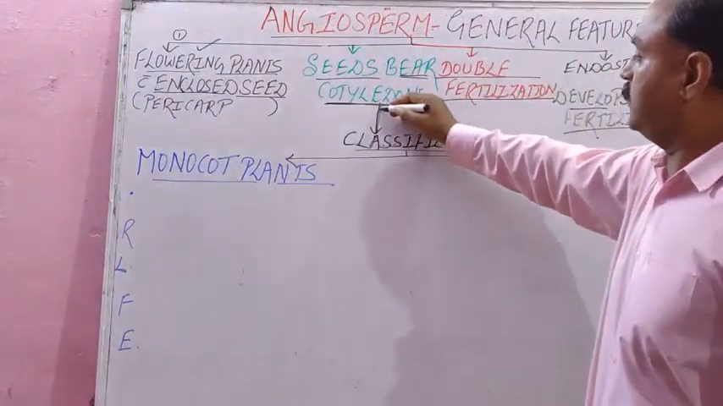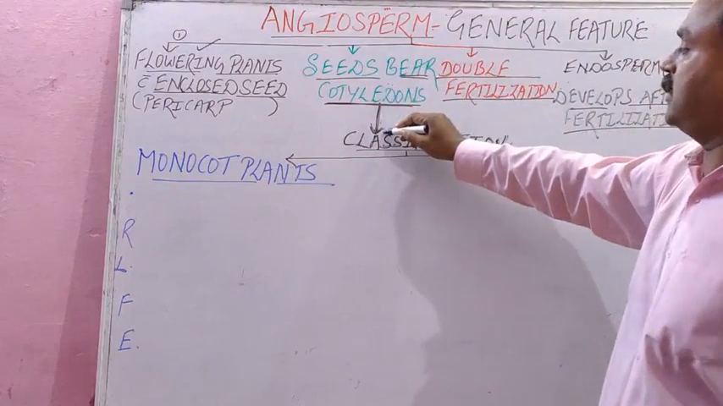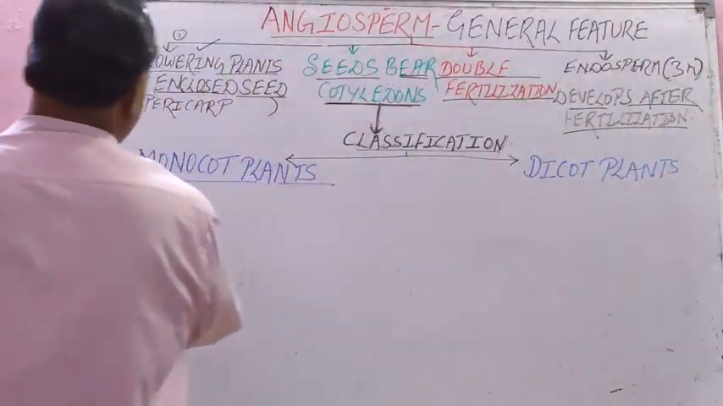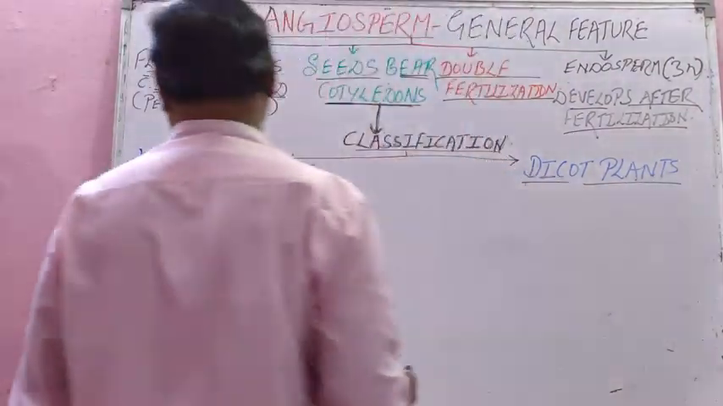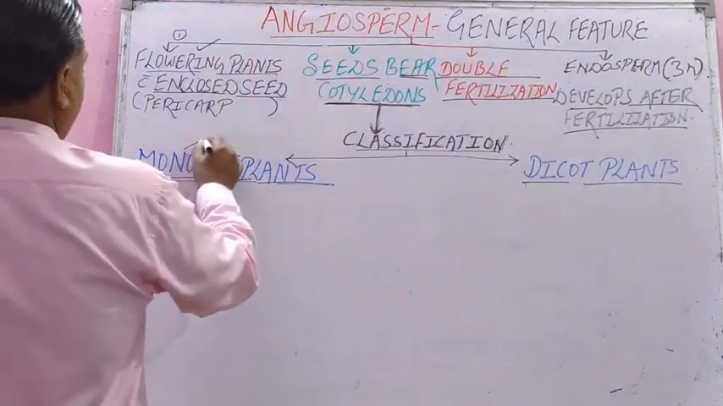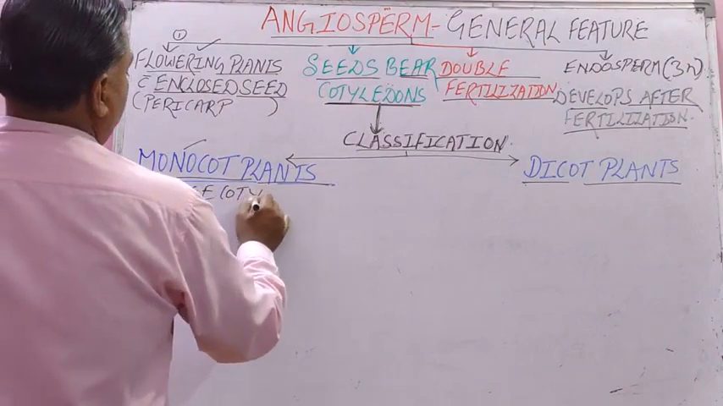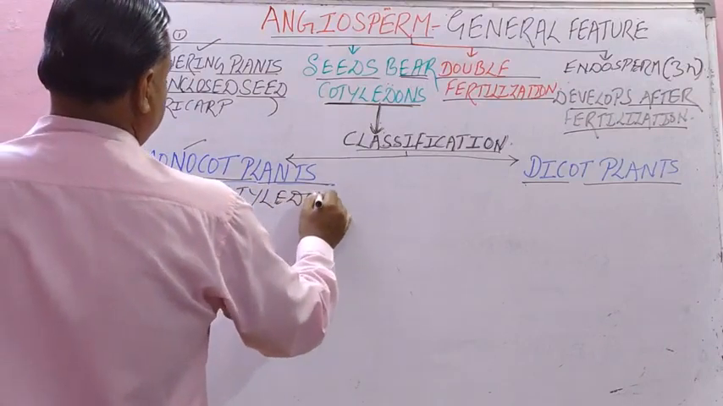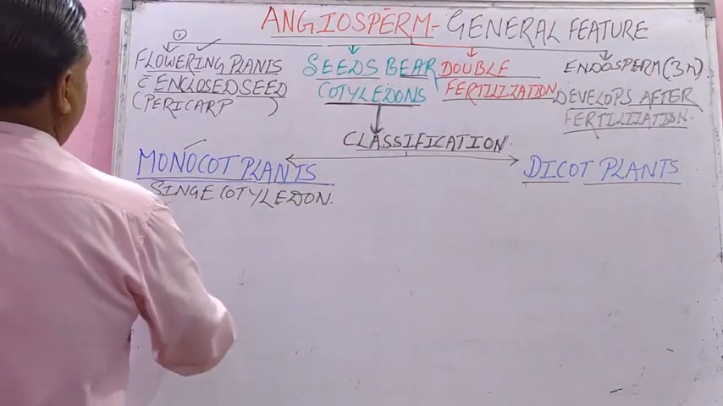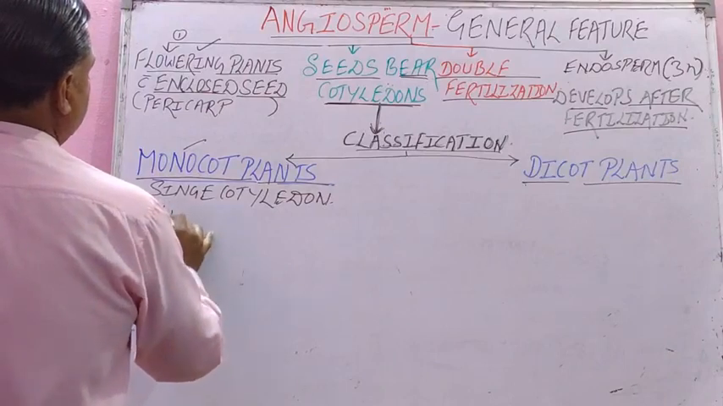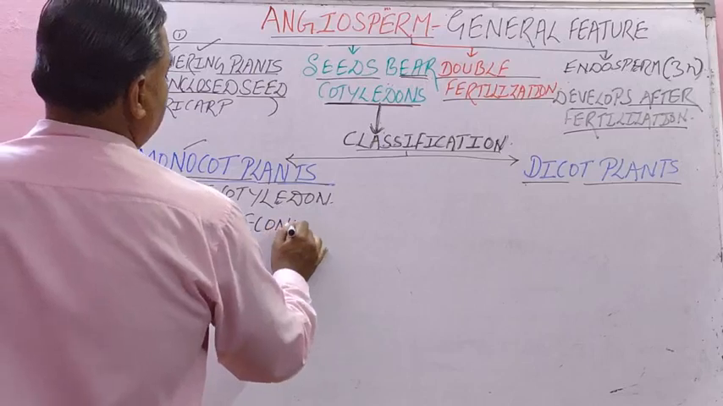In classification, we have 2 categories. From cotyledons only I am explaining you classification. We have 2 kinds of plants in angiosperm, monocot plants and dicot plants. Isn't it? So very simple. Monocot, you have studied in basic classes, have single cotyledon. Second feature, it lacks secondary growth because cambium is absent.